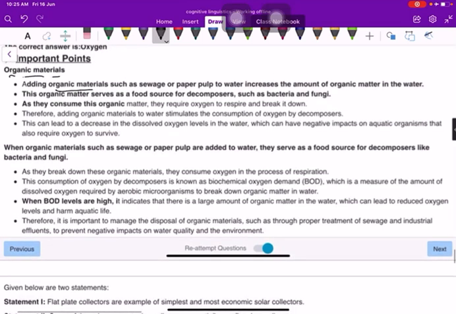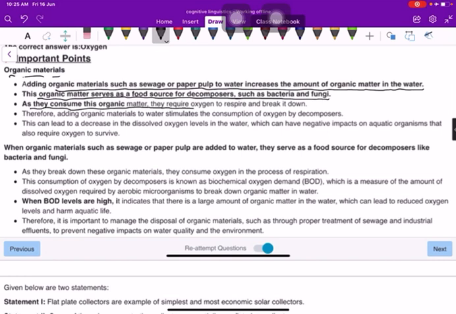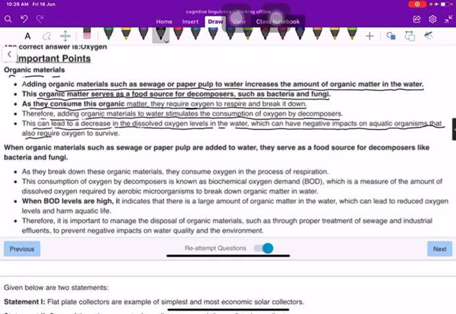Organic materials. Adding organic materials such as sewage or paper pulp to water increases the amount of organic matter in the water. This organic matter serves as a food source for decomposers such as bacteria and fungi. As they consume this organic matter, they require oxygen to respire and break it down. Therefore, adding organic materials to water stimulates the consumption of oxygen by decomposers. This can lead to a decrease in the dissolved oxygen levels in the water, which can have negative impacts on aquatic organisms that also require oxygen to survive.